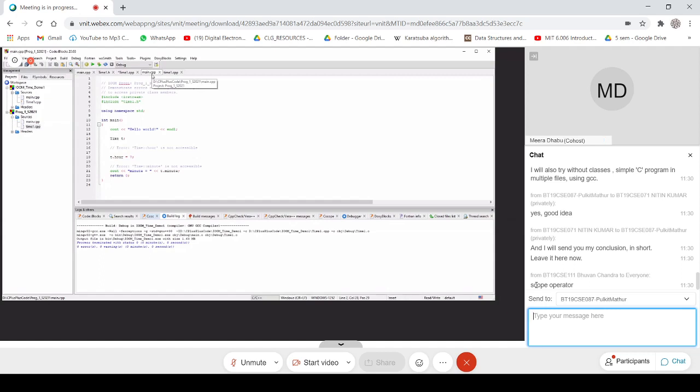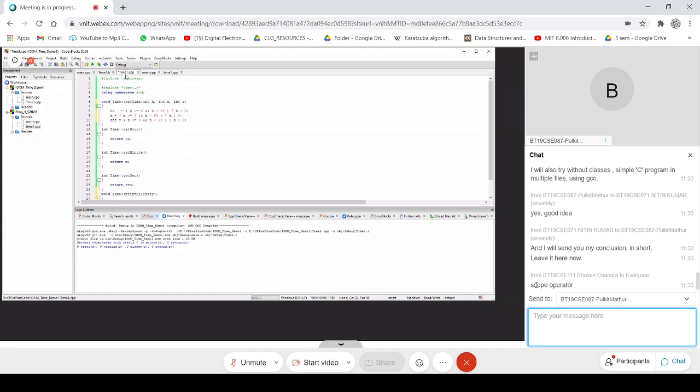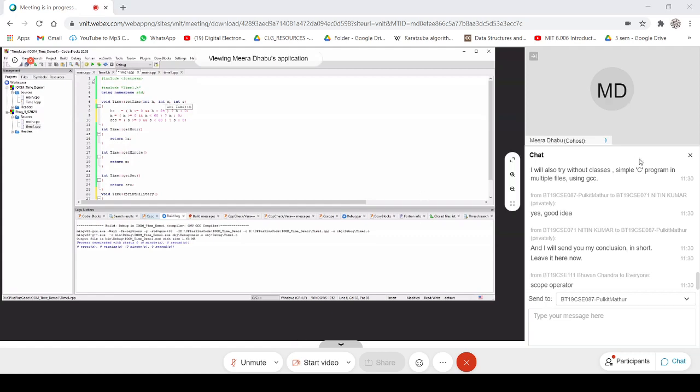Ma'am, in the function you have used M both as the parameter name and as the integer member of the class. I will change it. So here, what was the name given? I forgot. This is H and this is minute. So here it will be minute. Here it will be again minute. So change accordingly, right? Is that fine? I hope there should not be any error now.